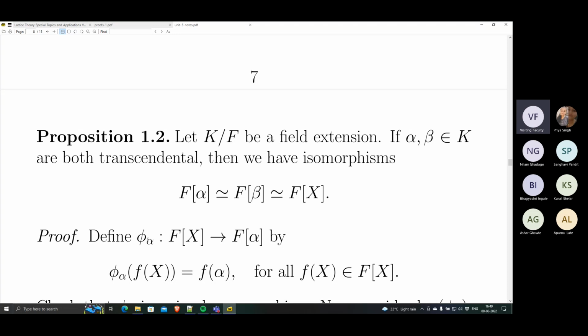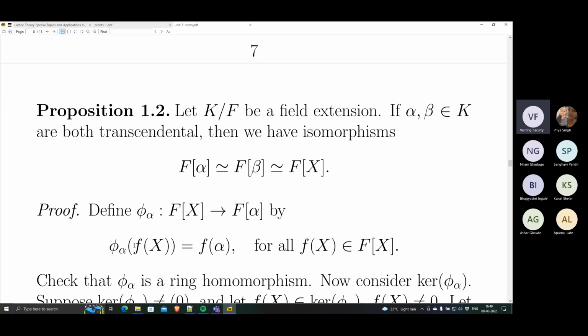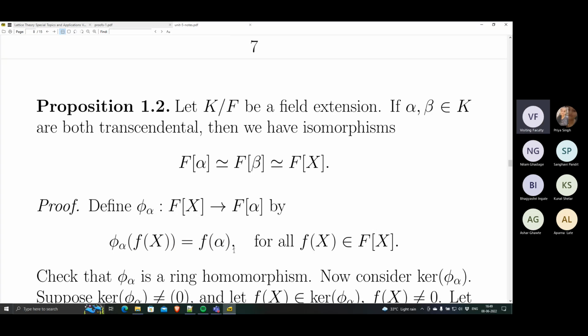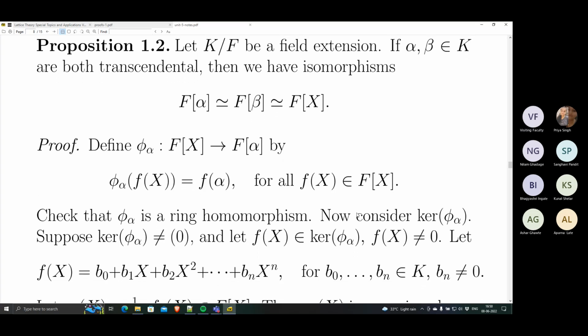What does it do? It goes from F[x] to F[alpha]. It simply takes a polynomial f(x) and evaluates it at alpha. f(x) gets mapped to f(alpha) for all polynomials. Right. So this is a ring homomorphism. That is easy to check.